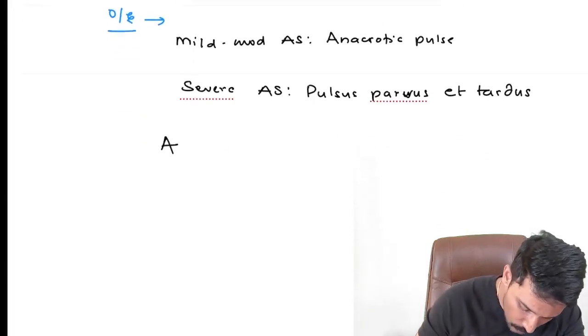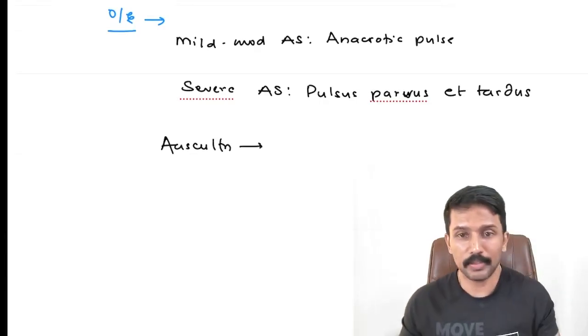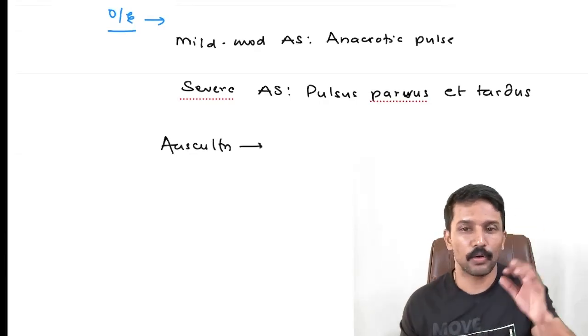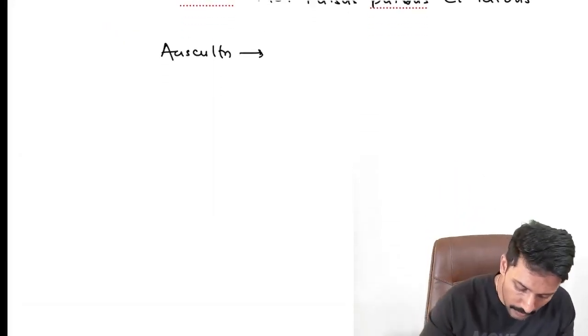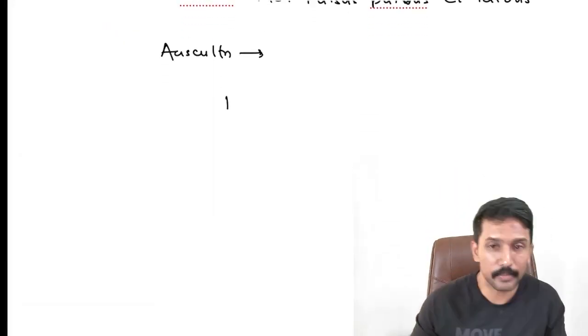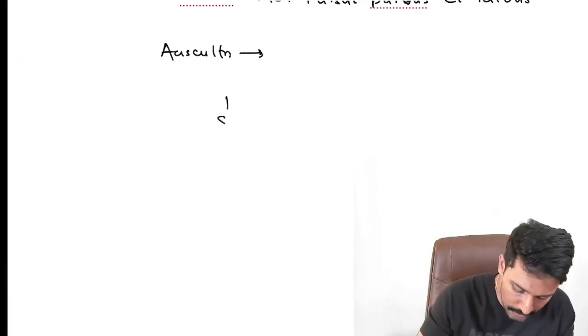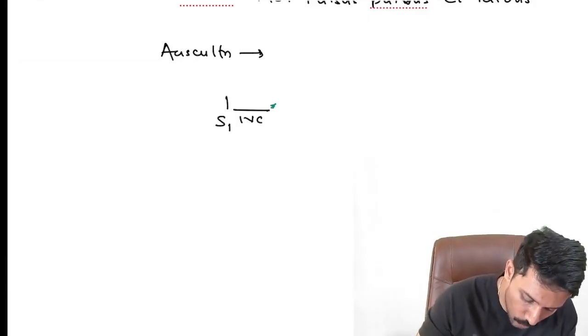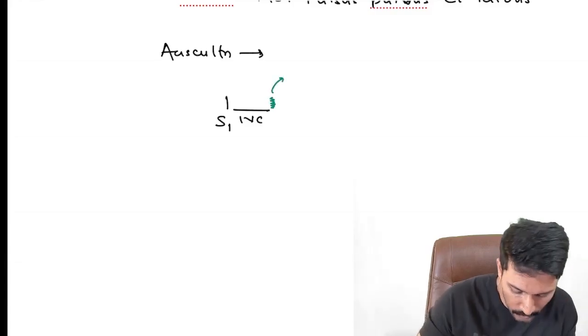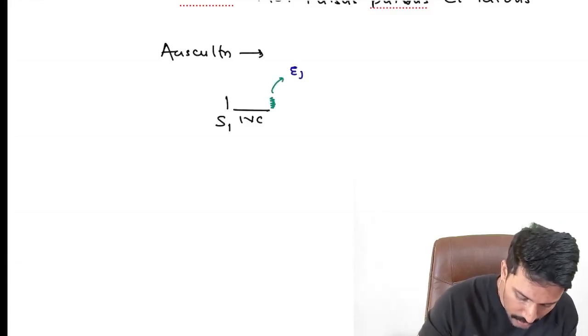Apart from that, when it comes to auscultation, what are we getting? We are getting a murmur because blood moves from the left ventricle to the aorta during systole, and that movement starts after the isovolumetric contraction. So first we have isovolumetric contraction, and then the aortic valve opens. Opening produces a sound which we call an ejection click.